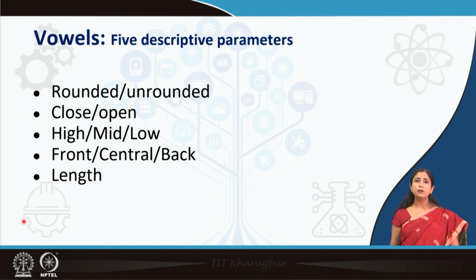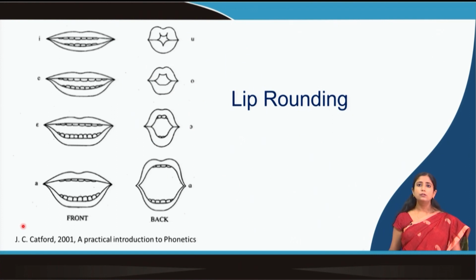So when we talk about vowels, we have 5 descriptive parameters. These are rounded, unrounded of lips, close and open of mouth, how we close it and open it, mid, high, low, front, central, back, all these are related with the tongue position, and length, duration. So I will start with lip rounding.